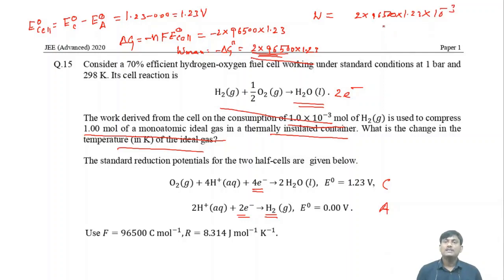It is valid when the efficiency is 100%, but the efficiency is given as 70. So you have to multiply with 70 by 100. Okay, this is the work derived from the cell. Then,